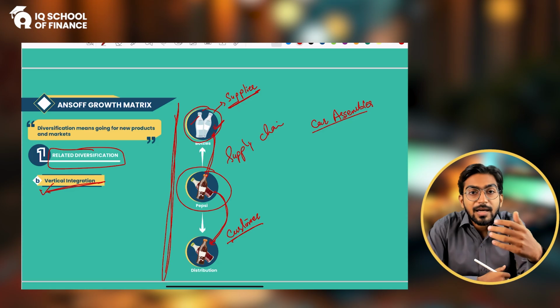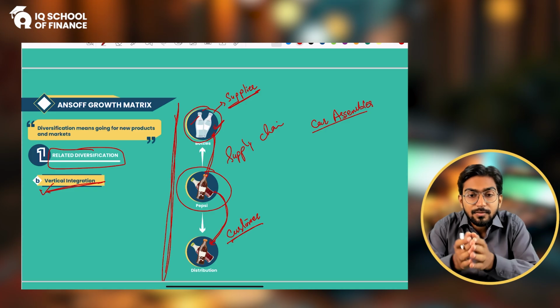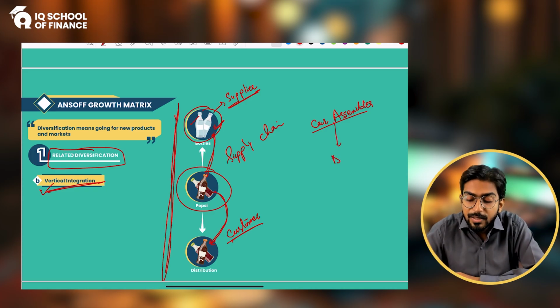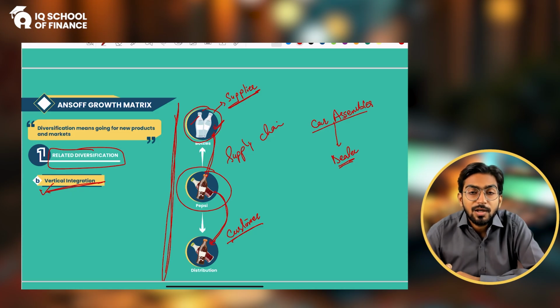And similarly, the car manufacturers, like Audi, BMW, Bugatti, Kia, Toyota, are not selling the cars to you directly. Do they come to you directly? No, there are the dealers between you and the company. These dealers are selling the cars to the consumer, and the car manufacturers are selling the cars to the dealers. So dealers are their customers. So what if the company starts its own dealership? That means the company has started doing its own customer's job, and that is what we call the vertical diversification.